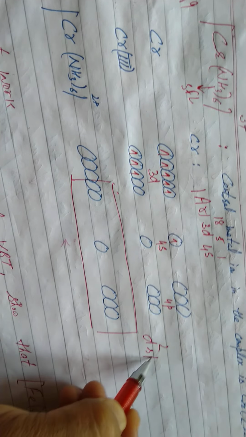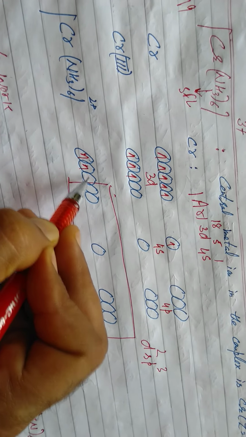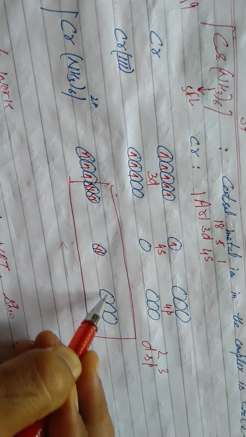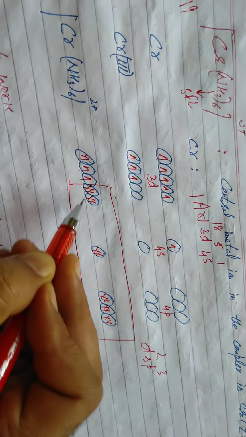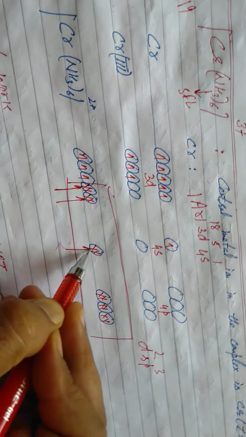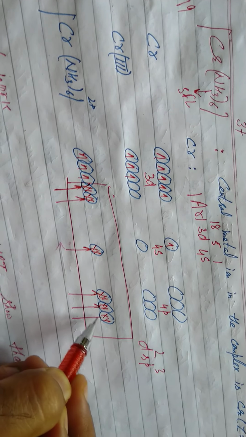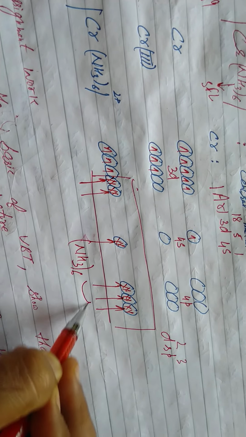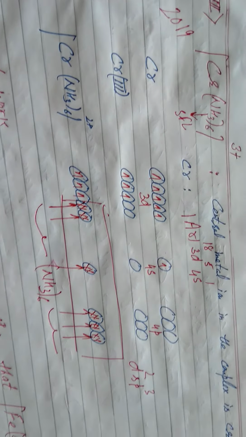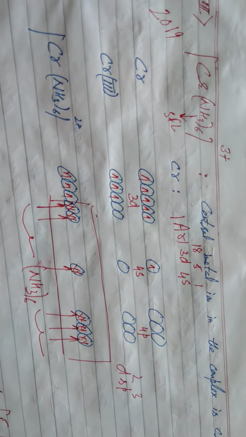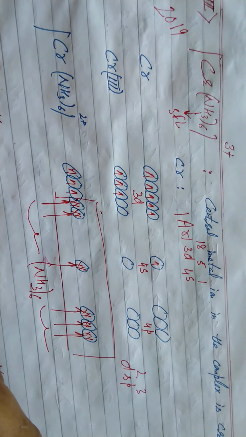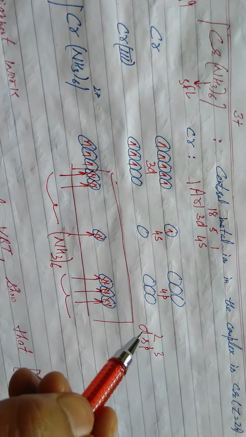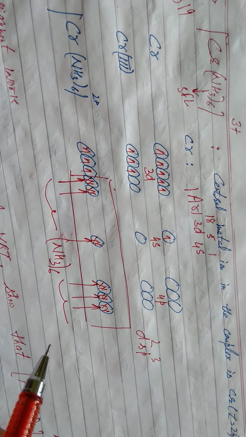It's clear, d2sp3. Single, single, single. These were already vacant. That's the reason back pairing does not proceed here. Coordination number 6: 1 bond, 2 bond, 3, 4, 5, 6. It is clear the ligand is NH3, a neutral ligand. No charge, 6 times. Now suppose the demand of the question is on the basis of VBT show it is paramagnetic. We write since it has 3 unpaired electrons it is paramagnetic. It is an inner orbital complex, undergoes d2sp3 hybridization, uses inner d orbitals.